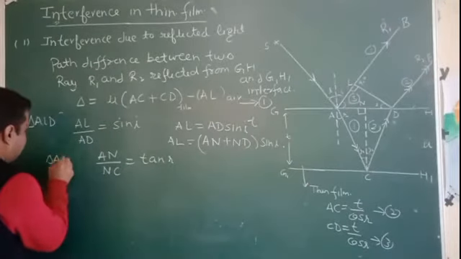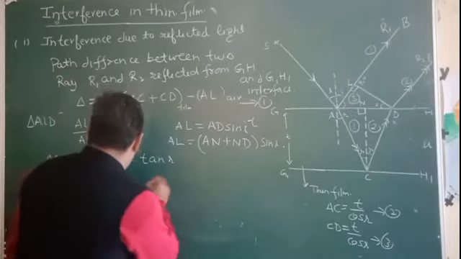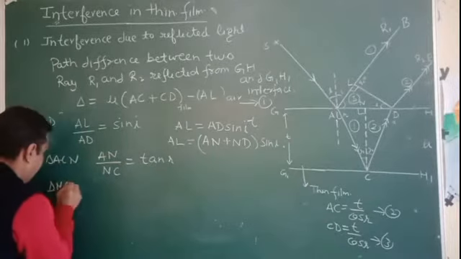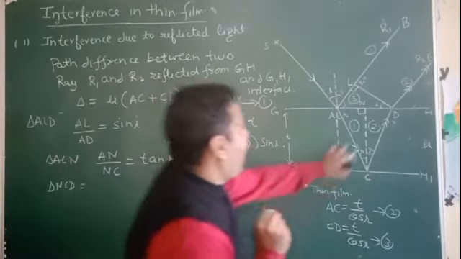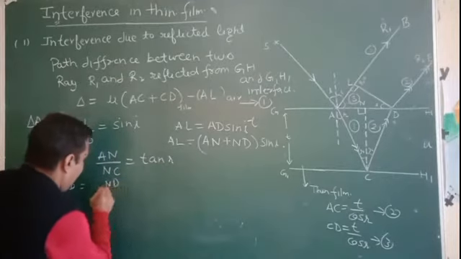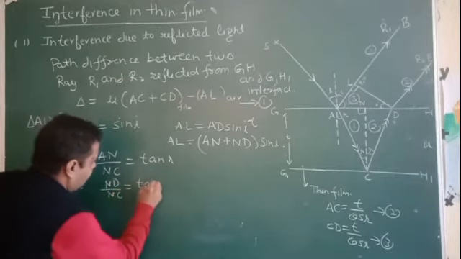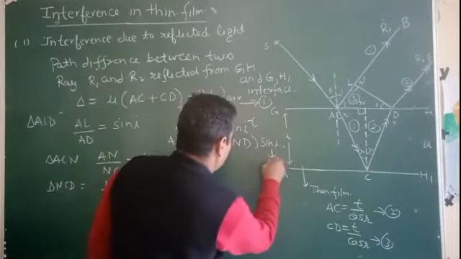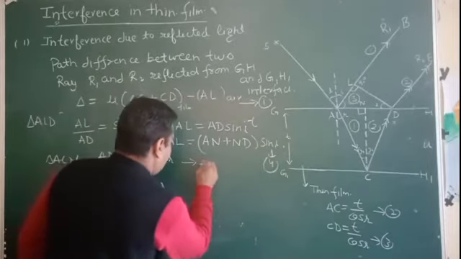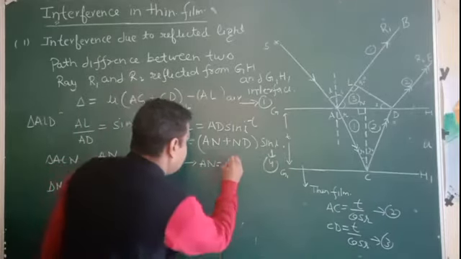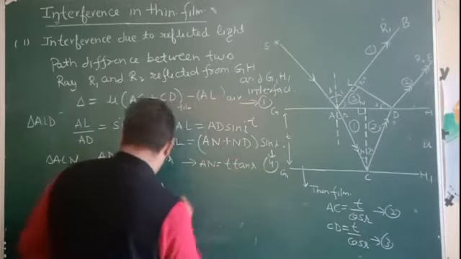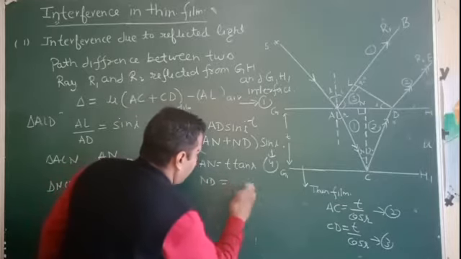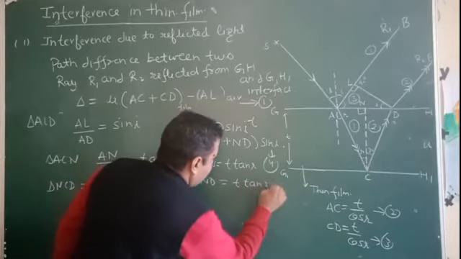And from the triangle NCD, we find that ND upon NC is equal to tan r. That is equation 4, and AN is equal to NC, which is T tan r, and ND is equal to NC, which is T tan r.